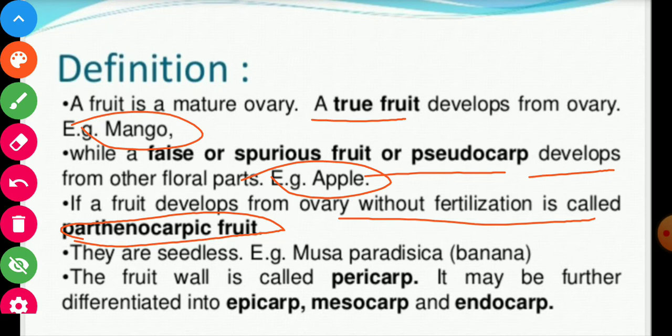These fruits are seedless, like in banana, Musa paradisiaca. The fruit wall is called pericarp. It may be further differentiated into epicarp, mesocarp, and endocarp. So three layers are there in pericarp: epicarp, the outermost; mesocarp, middle; endocarp, the innermost layer. That is called fruit wall.